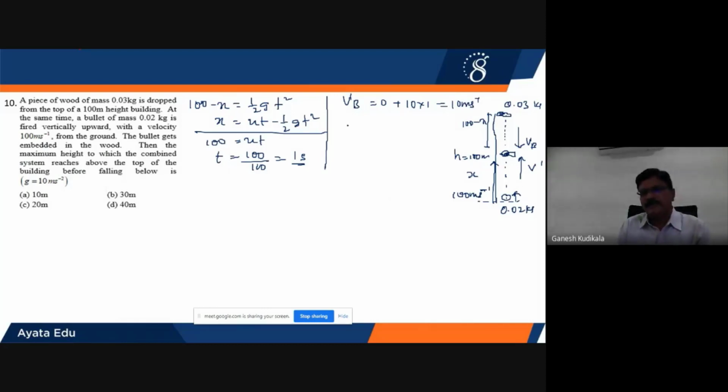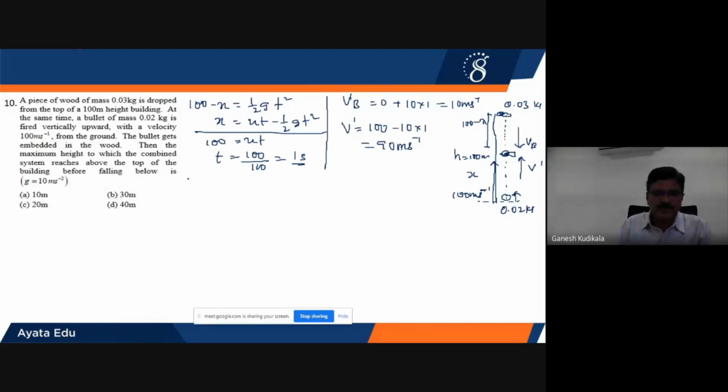Whereas for the bullet, V dash is equal to 100 minus g times 1, with time 1 second. Therefore, this is equal to 90 meters per second. So the bullet hits the block at 90 meters per second, and the block is coming down, hitting the bullet with a velocity equal to 10 meters per second, and both their momentum vectors are in opposite directions.